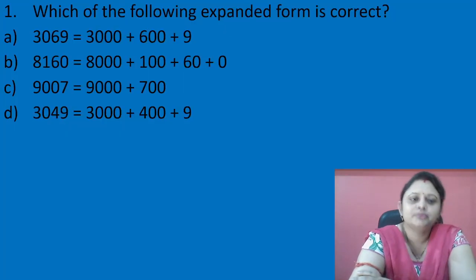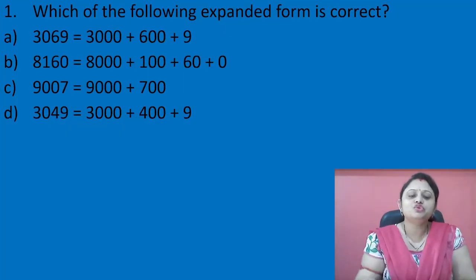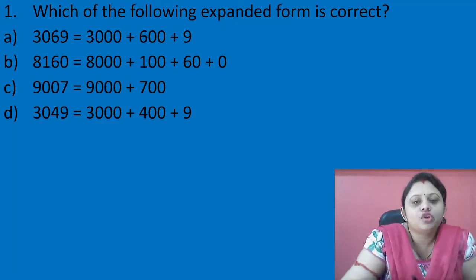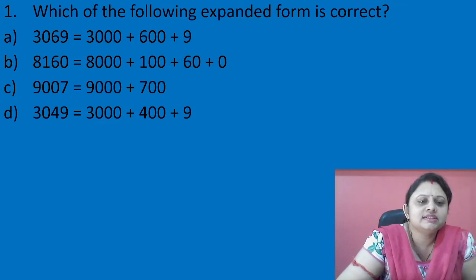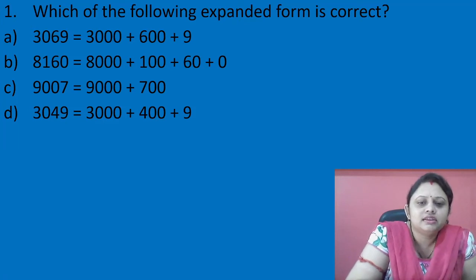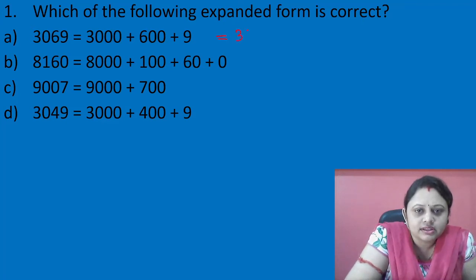Let's start. Our first question is, which of the following expanded form is correct? 3069. So the first option is 3000 plus 600 plus 9. 3000 plus 600 plus 9 is equal to how much? That is equal to 3609.